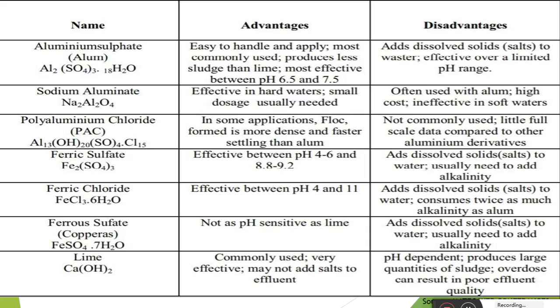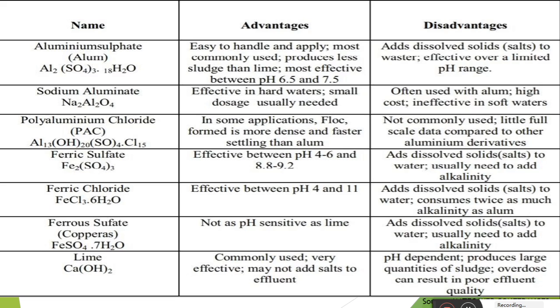This pH of the water affects the coagulation process that we discussed earlier. Then what is the disadvantage of the alum? It adds dissolved salts into the water, and it is effective over a limited pH range, that is 6.5 to 7.5. So these are the advantages and disadvantages of the alum.